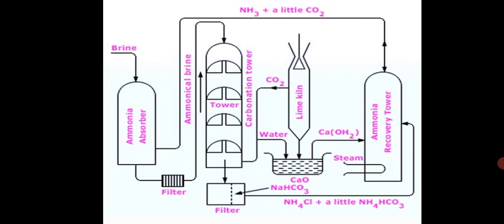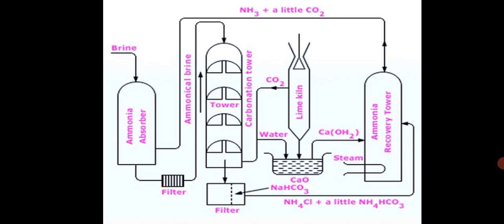We are having the ammoniation tower. The first one is the ammonia absorber, that is the ammoniation tower. Then we have got ammoniated brine. Then we have got the carbonation tower, you can see after that. And finally we have got the ammonia recovery tower. Clear? And at the bottom you can see we are getting sodium bicarbonate, NH4Cl, and a little ammonium bicarbonate along with it.